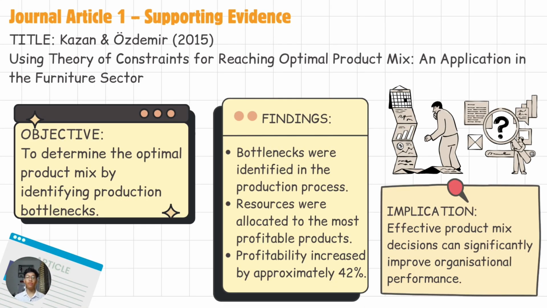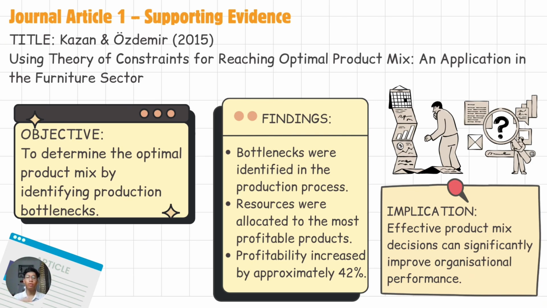To support these advantages, I reviewed a study by Cousin and Özdemir titled "Using the Theory of the Constraint for Reaching Optimal Product Mix and Application in the Funeral Sector." The objective of the study was to determine the optimal product mix by identifying production bottlenecks.